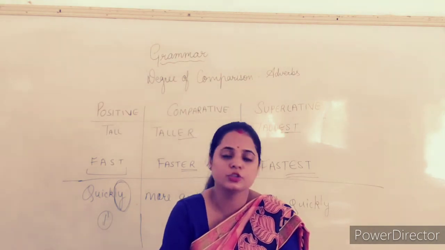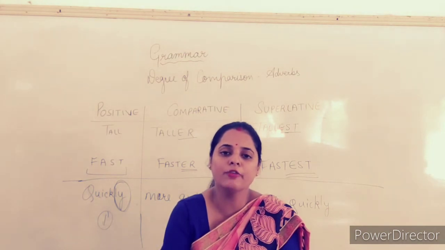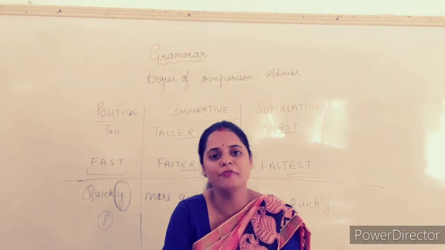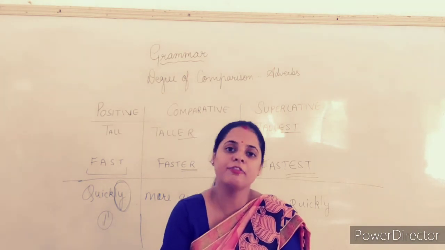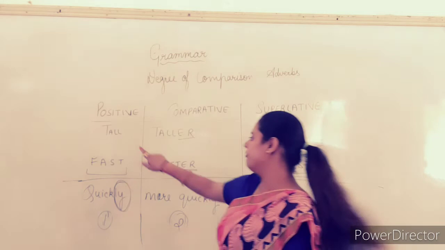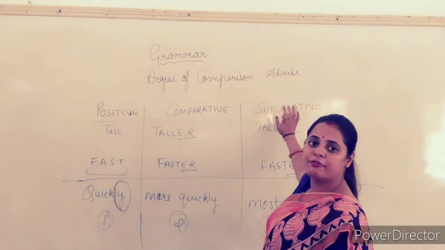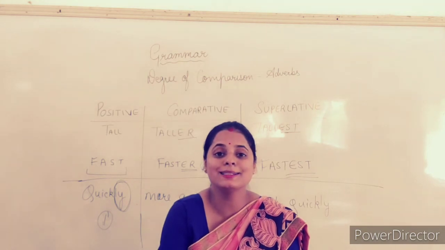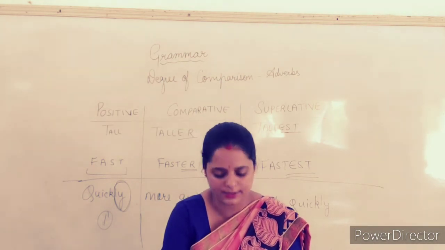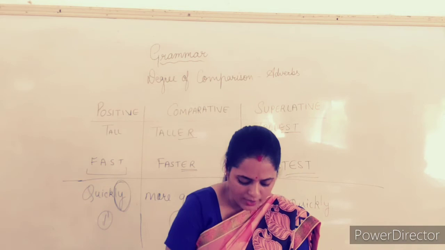They are not. So, the intensity of the degree of these adverbs will vary from one form to the other form. For example, far, farther and farthest. Second is little. Little, less, least.